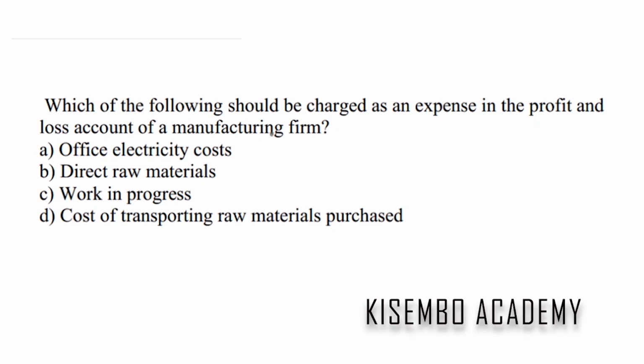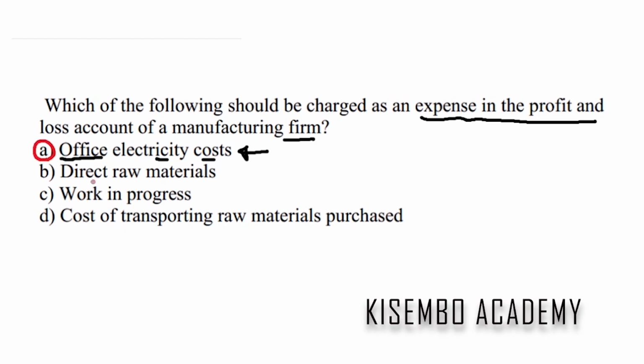Those are indirect expenses, and those are the ones that we put in the profit and loss account of a manufacturing firm. So in this question, they're telling us to know which of the following should be charged as an expense. Here, when you look at electricity costs, they are for the office. So these electricity costs help in running the office. Such costs cannot be directly attached to the production of the product, and so this makes it an indirect cost. And because it's an indirect cost, that is our answer already. So our answer here is A.